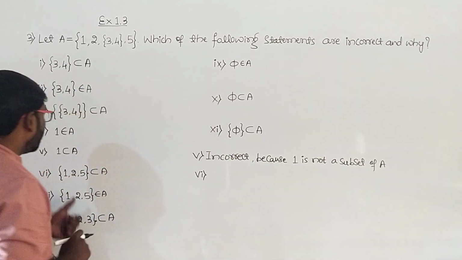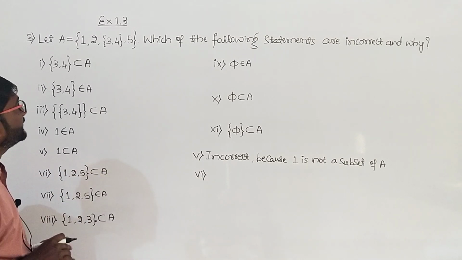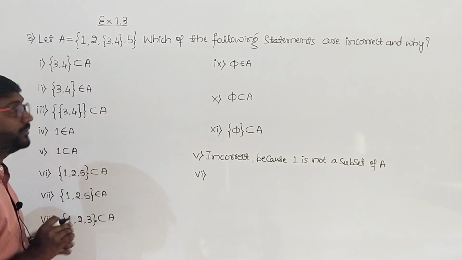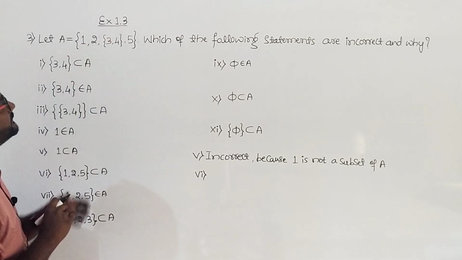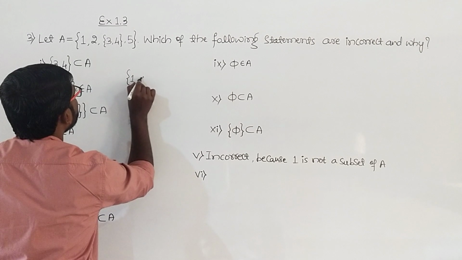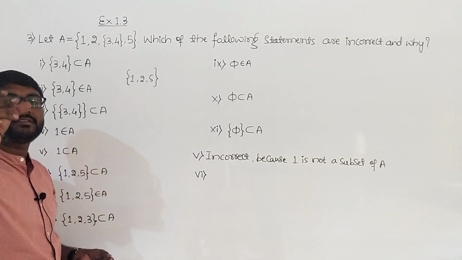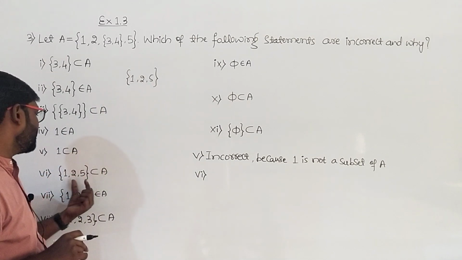So here {1, 2, 5} is a subset of A. Yes, it is now correct. It is true. So if we write the subsets, one of the subsets will be this one, {1, 2, 5}, that means taking 3 elements at the same time. So it is true.